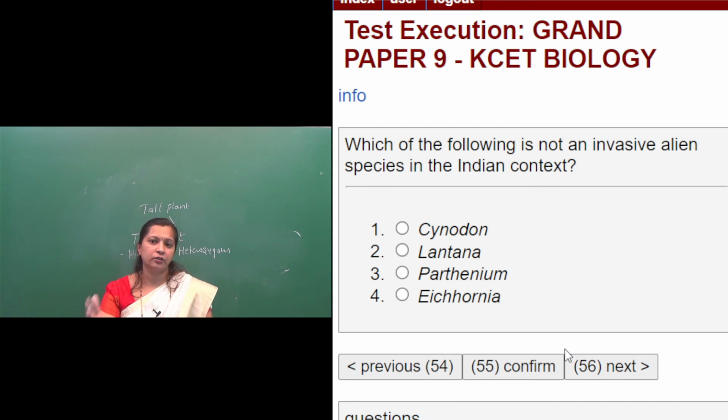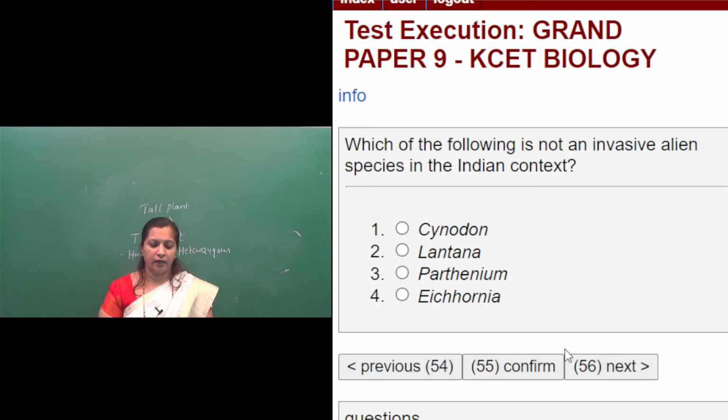They cause a greater threat to the indigenous species, so we call them invasive alien species. Of the following, Cynodon, Lantana, Parthenium and Eichhornia, Cynodon is not an invasive alien species. It is found in various tropical regions including India. So it is not an invasive alien species.